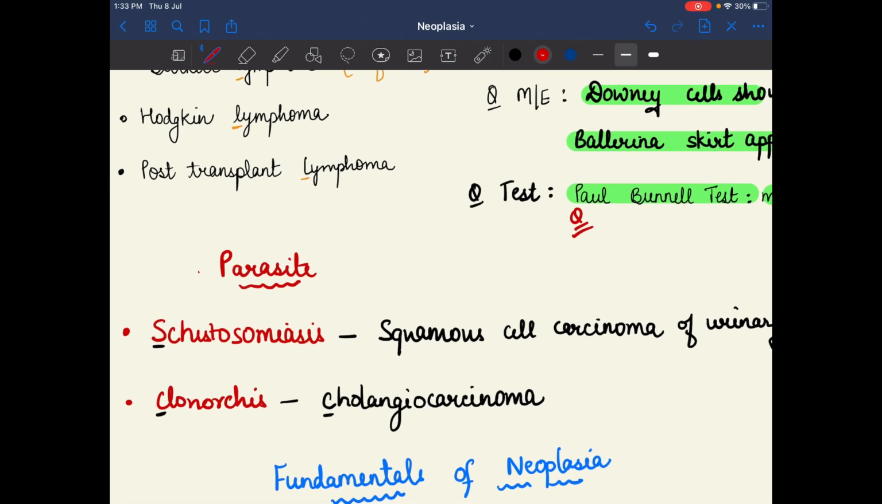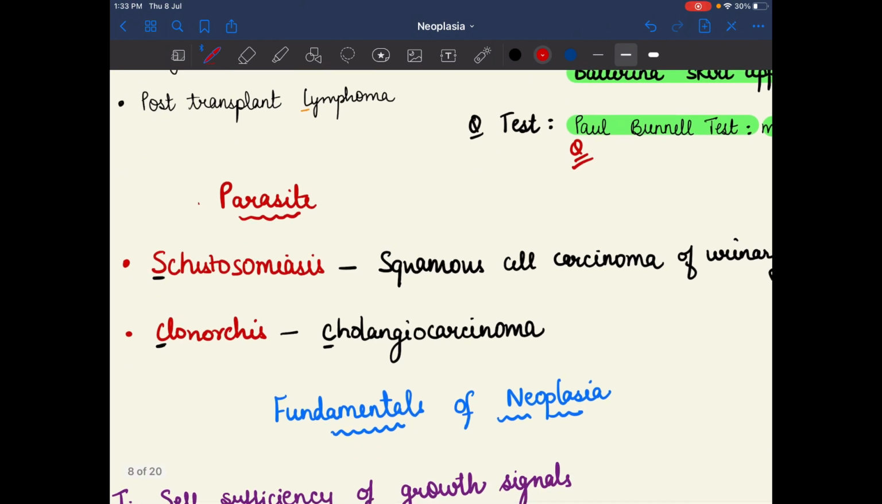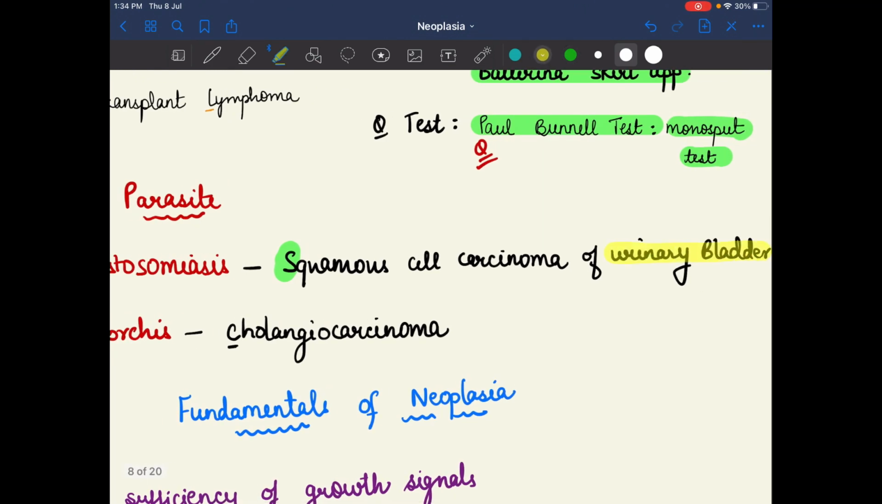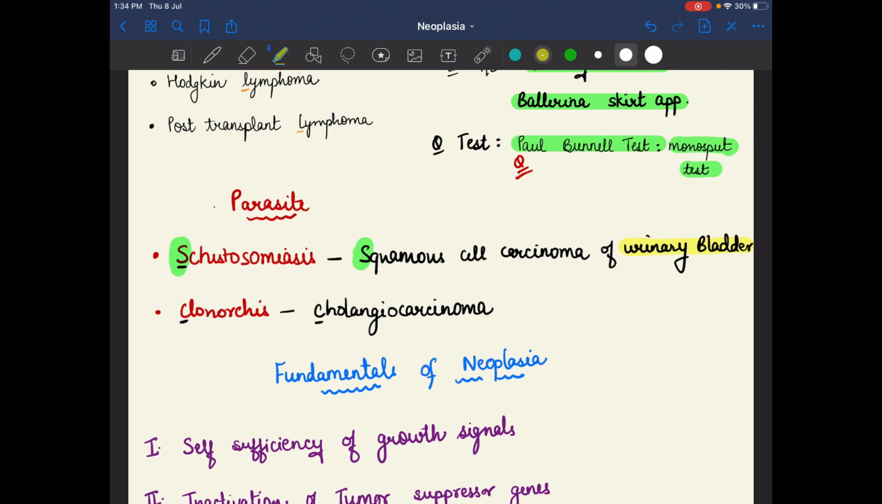After virus we have the parasites. Two parasites are involved, schistosomiasis and Clonorchis. S for schistosomiasis, and S for squamous cell carcinoma of the urinary bladder. Remember it, it is the urinary bladder, not the lungs. C for Clonorchis and C for cholangiocarcinoma, which shows the maximum desmoplastic reaction.